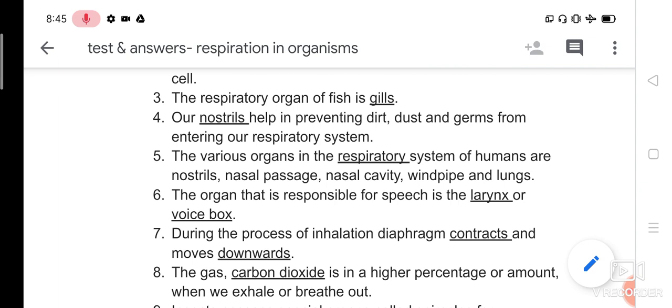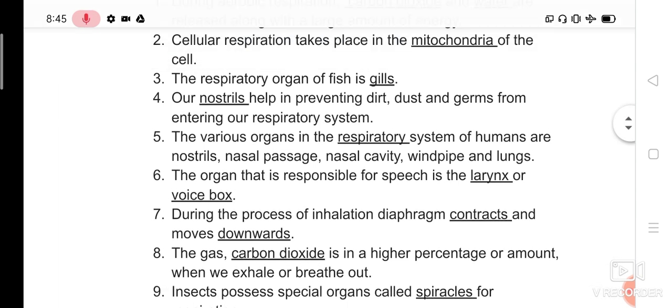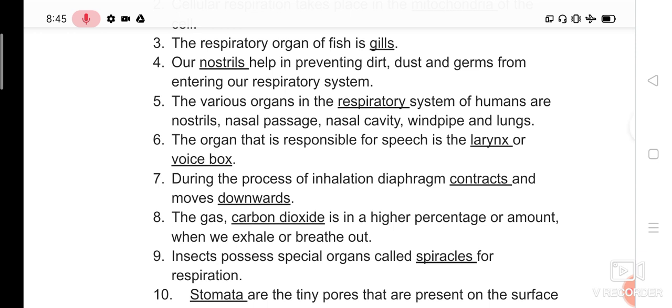The entry of our respiratory system is the nose. In the nose we have nostrils, that is, two openings, right and left, which are called nostrils. Nostrils help in preventing the dirt, dust and germs, because inside the nostrils we have very small hairs, and those hairs prevent dust, germs and dirt.